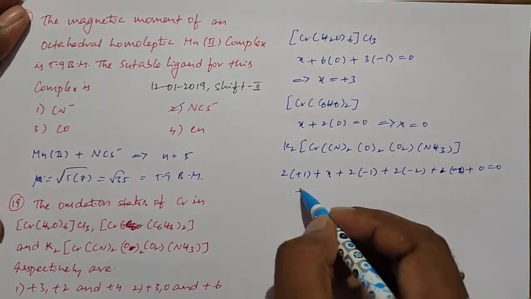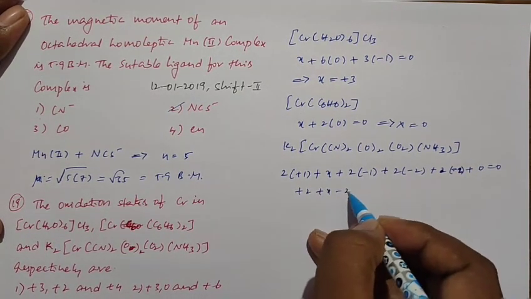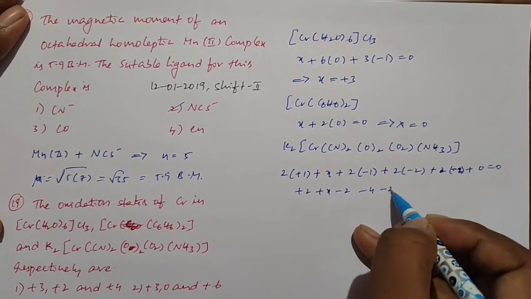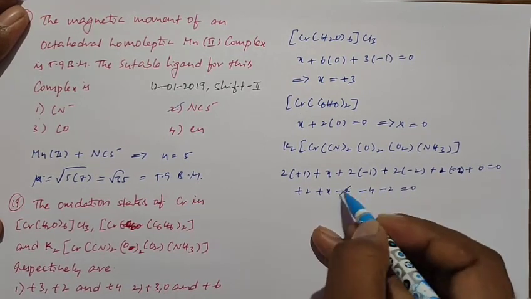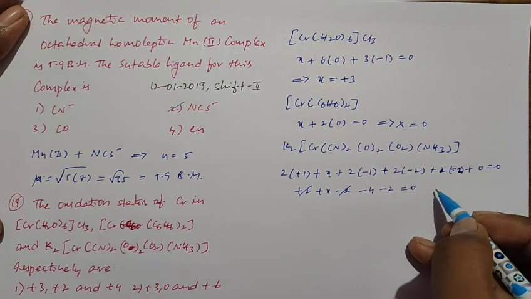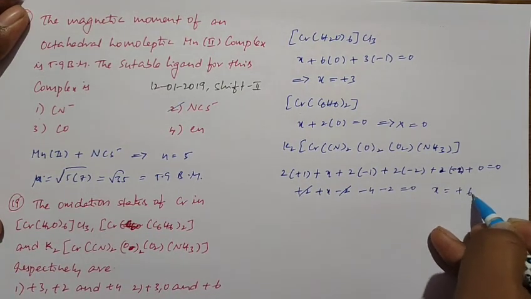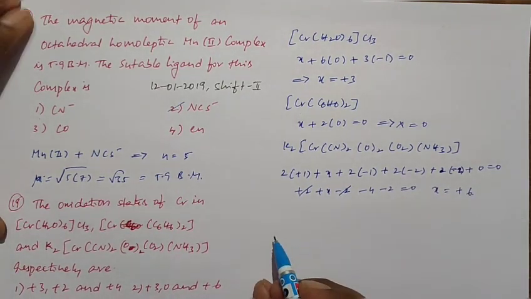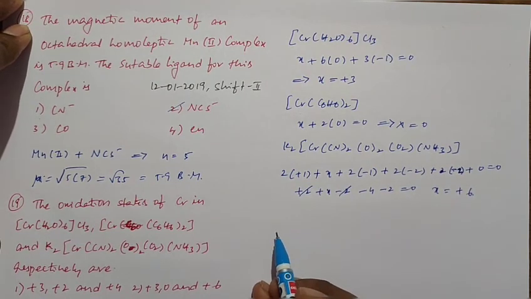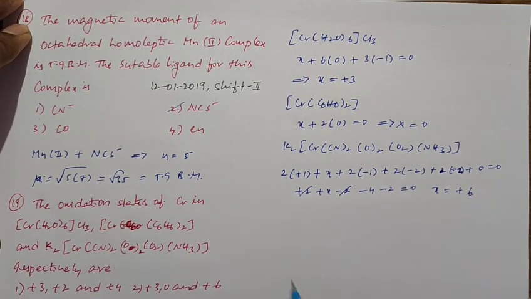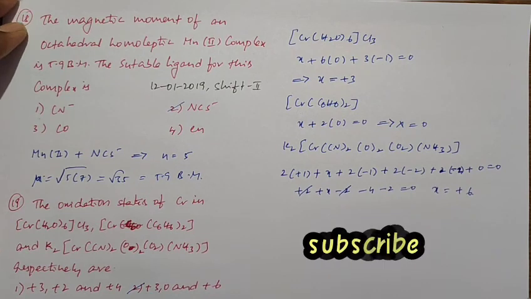After simplification we get plus 2 plus x minus 2 minus 4 minus 2 is equal to 0. The plus 2 and minus 2 cancel. Then we get x equal to plus 6. So the oxidation states of chromium in the given compounds are plus 3, 0, plus 6. So the second option is the right option.